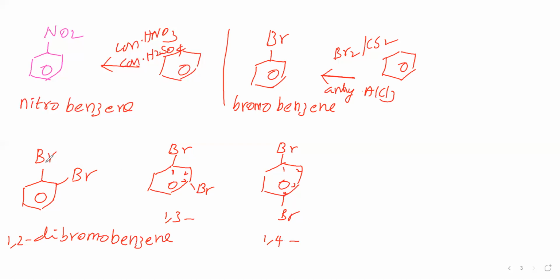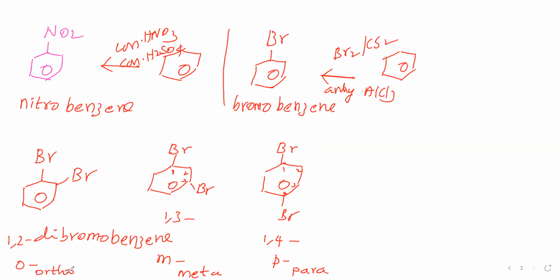Then here, 2 bromine atoms are attached to 2 carbon atoms. These 2 carbon atoms are neighbors. Therefore, this name is ortho-dibromobenzene. Here 2 bromine atoms are attached to carbons that are alternate carbons. Therefore, it is meta-dibromobenzene. Here the bromine-attached carbons are opposite to each other. Therefore, this is para-dibromobenzene. This one is ortho-dibromobenzene.